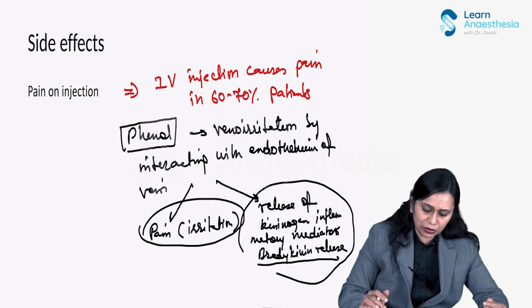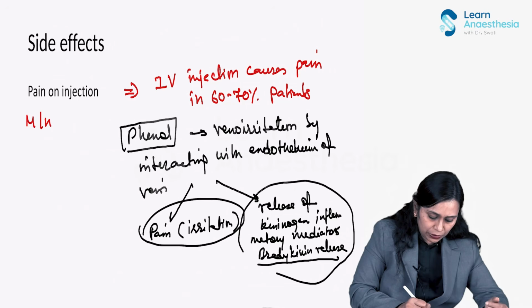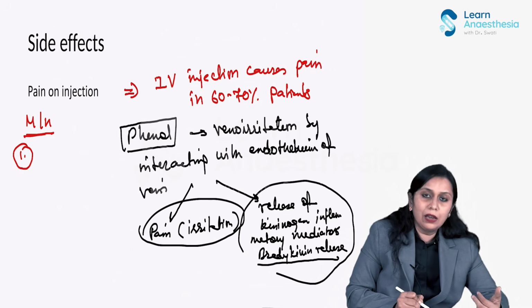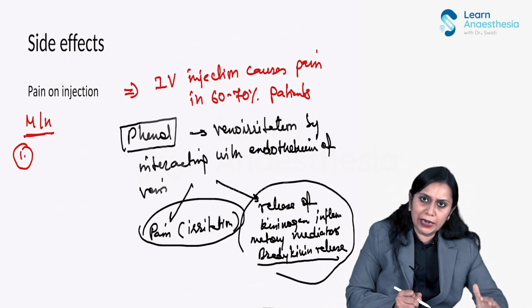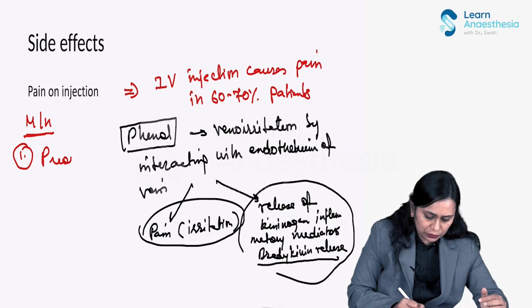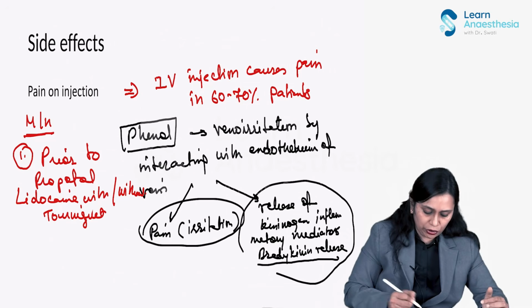So how can we manage this? How would we prevent this pain? We can do a number of things. Number one, we can give lidocaine prior to propofol injection, with or without a tourniquet, to decrease this veno irritation.